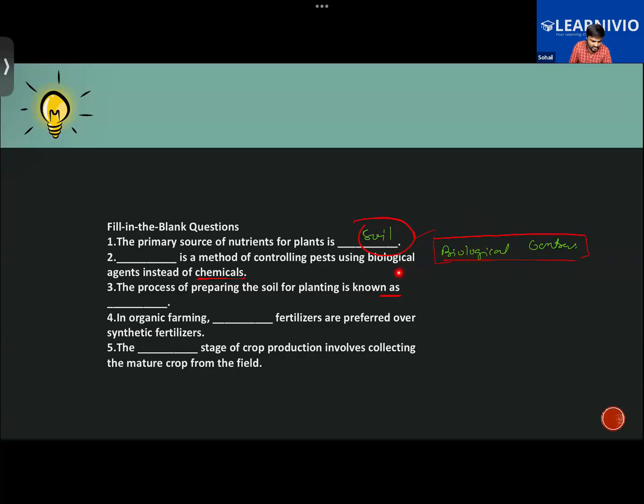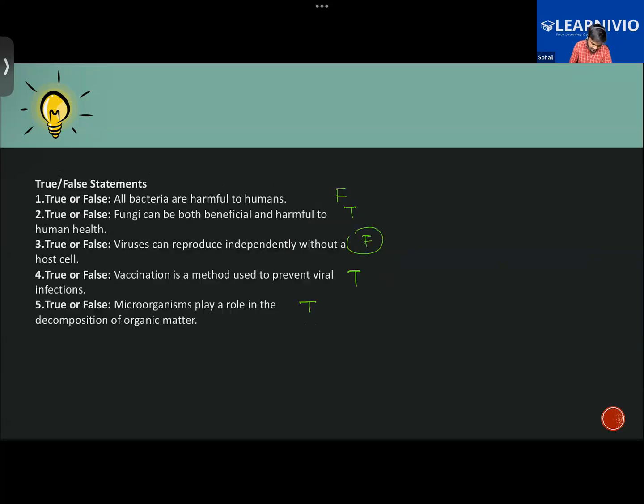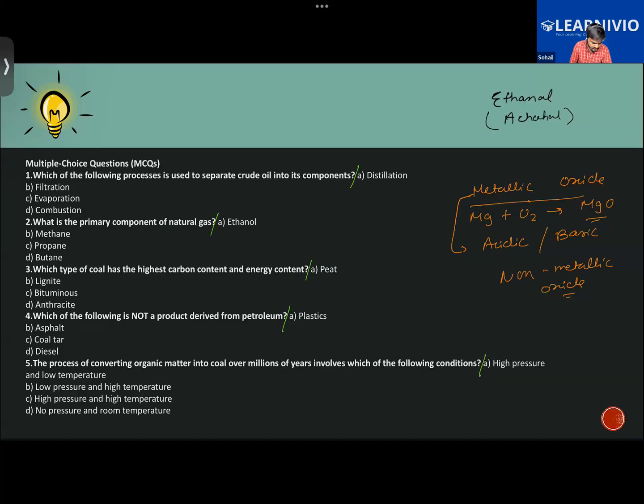Then you have answered preparation of soil, organic, harvesting. That is correct. That one is also correct. For the first one, you have answered correctly, that is both B and C. It's rhizobium and then fermentation. That is correct. False, true, false, and true, true. That is good. Distillation. The following is used to separate crude oil into its components. You have written distillation. That is correct.